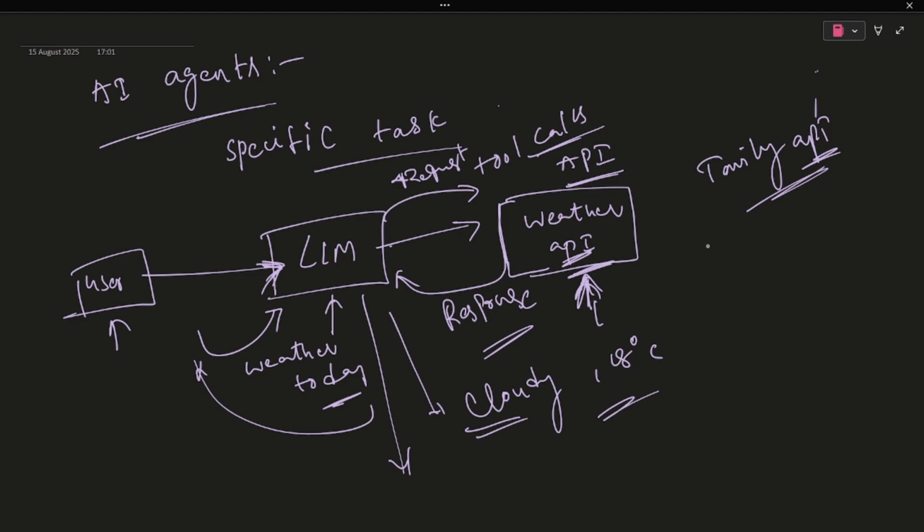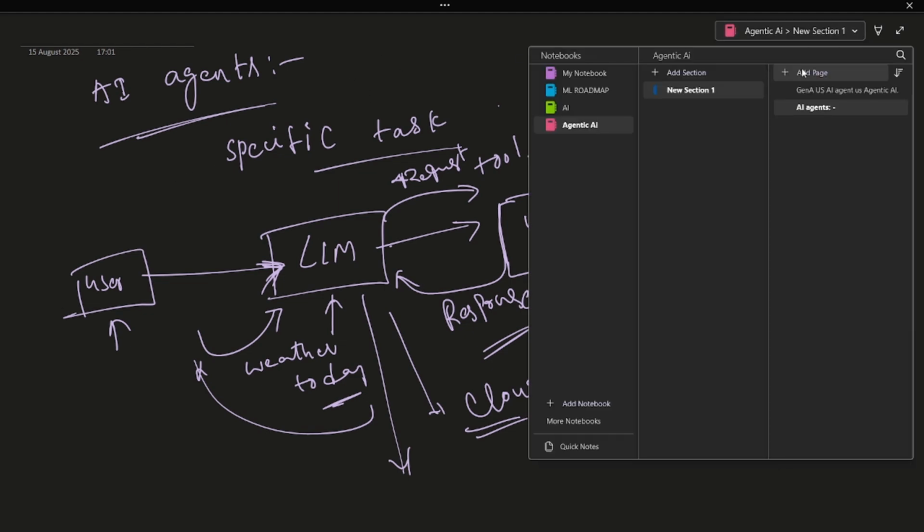AI agents mainly do one primary, specific task autonomously. Okay, and it will connect to external tools, which are APIs. It will send a request to those APIs, get the information from them, get the result, and send it to the user. This is the process of AI agents.